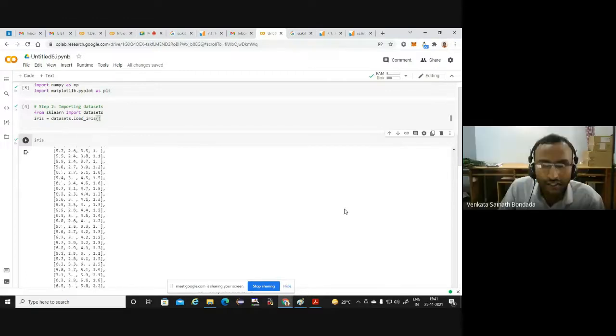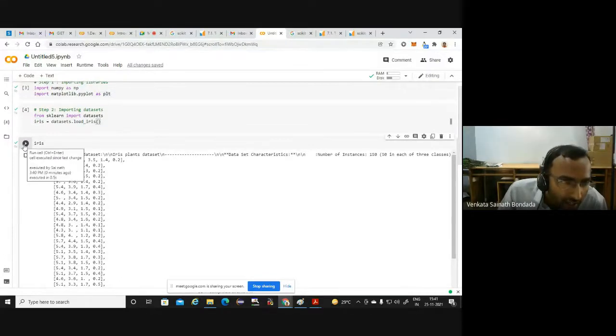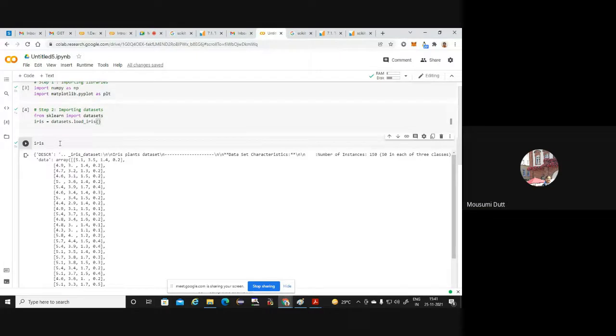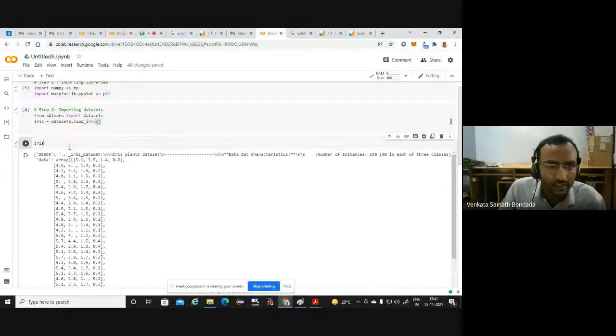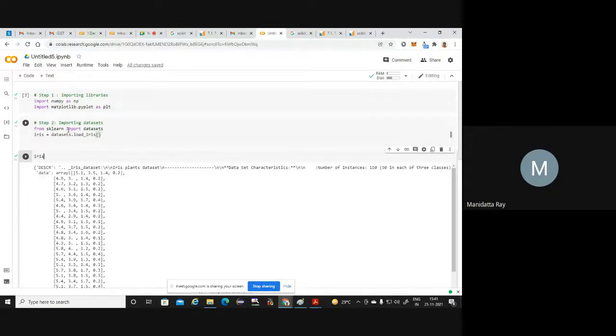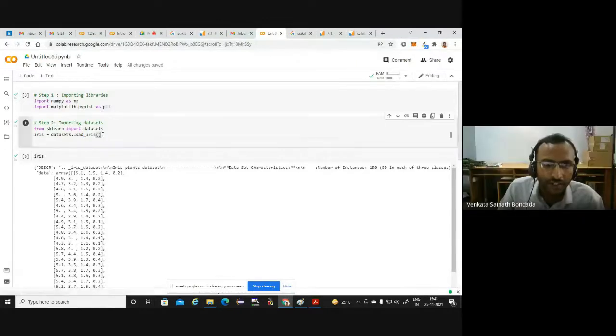Just checking. In Google Colab, how to run? Just click on this play button or type shift and enter. Yeah, same data. And make sure that before you run iris, the above lines have to be run. Only then you have to run this. Okay, very simple. If you are not comfortable in typing, just copy the content from the link I shared and then follow it.